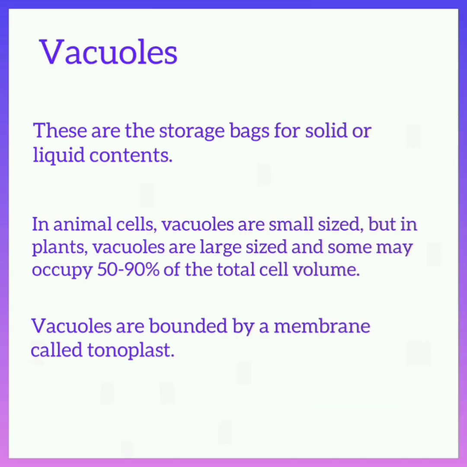Vacuoles. These are the storage bags for solid or liquid contents. In animal cells, vacuoles are small sized, but in plants, vacuoles are large sized and some may occupy 50 to 90% of the total cell volume. Vacuoles are bounded by a membrane called tonoplast.